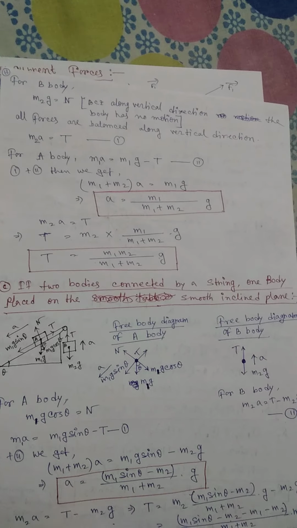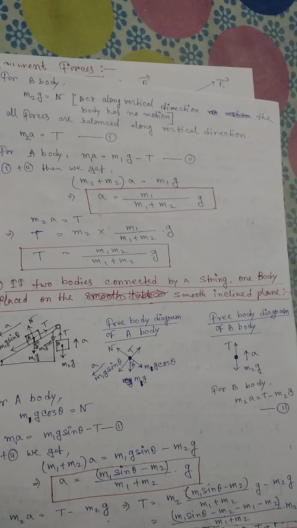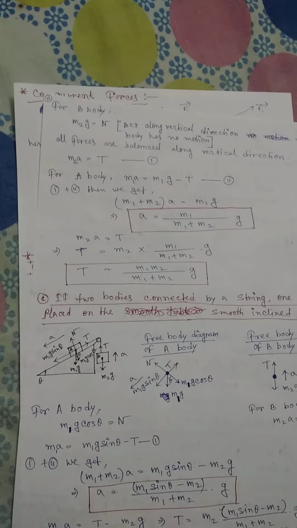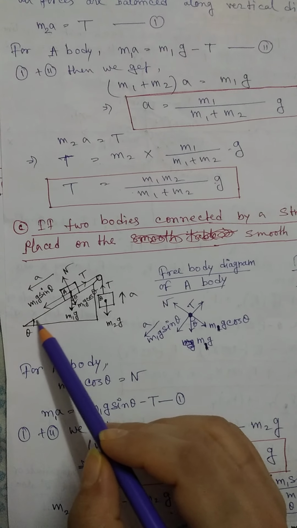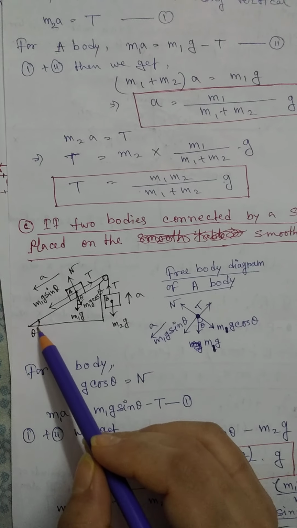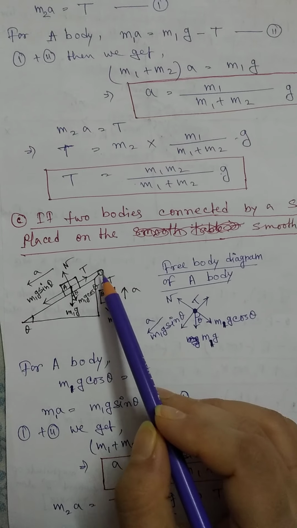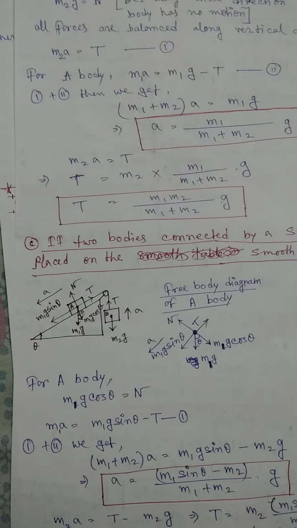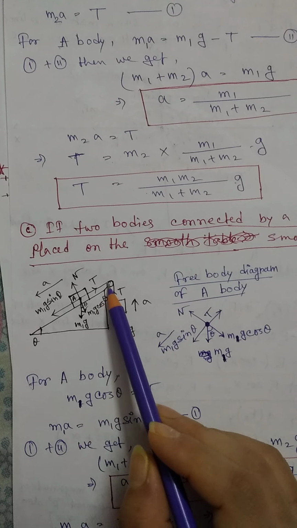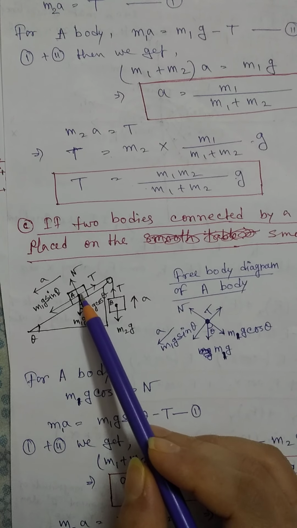Okay. The next condition is, if two bodies are connected by a string, one body placed on a smooth inclined plane and the other one hanging. So just look at this picture. This is an inclined plane, and the inclination angle is theta. This is our pulley, and these two bodies are connected through this pulley by a string. This is the string, and just look here at this body.